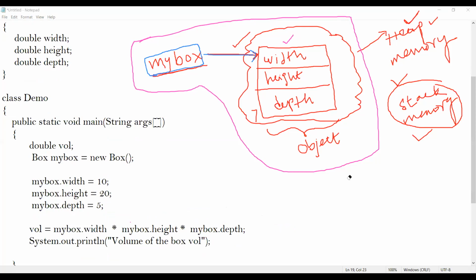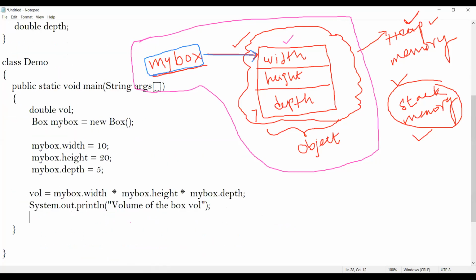Yeah, fine. Is it right, students? What I've done? Why have I taken volume as double? Because this is double, this is double, this is double, so the result also will be double. That's why I've taken VOL as double. Okay. Now, what's the output of this program, students? Can anyone tell the output of this program?